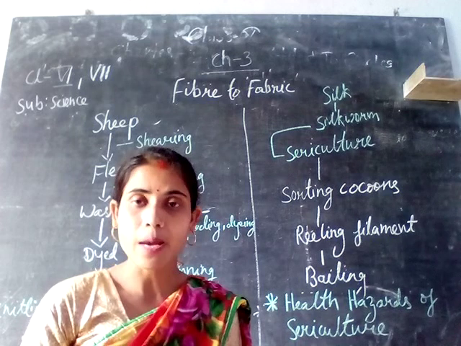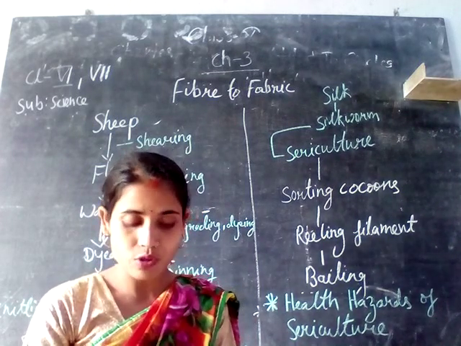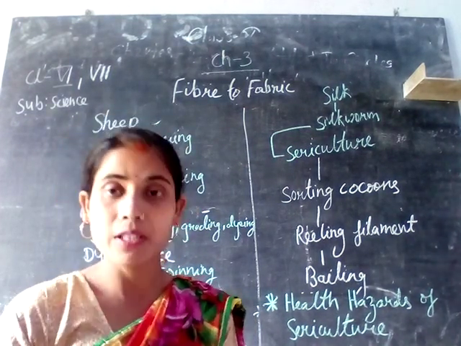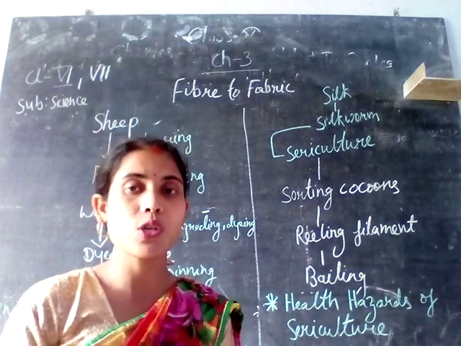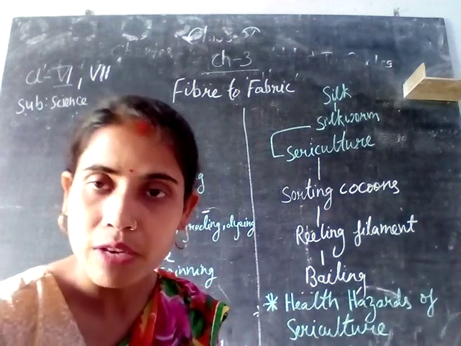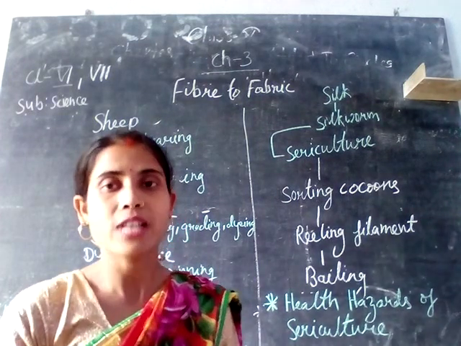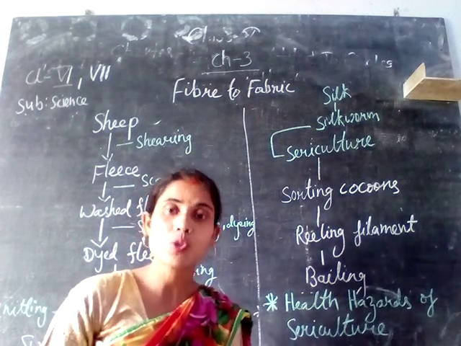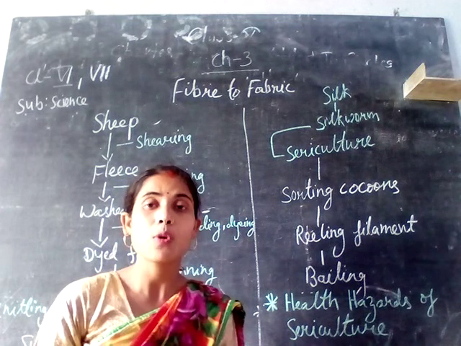Let us take an example of the animal sources of fibers. The animal sources of fibers are goat, sheep, camel, rabbit. All these are different animal sources from which we get fibers. Especially we are going to talk about the sheep fiber, which is used for making woolen clothes as well as sweaters, and the fiber which is obtained from silk. These are the two main fibers discussed in your chapter, both in class 6 as well as in class 7.